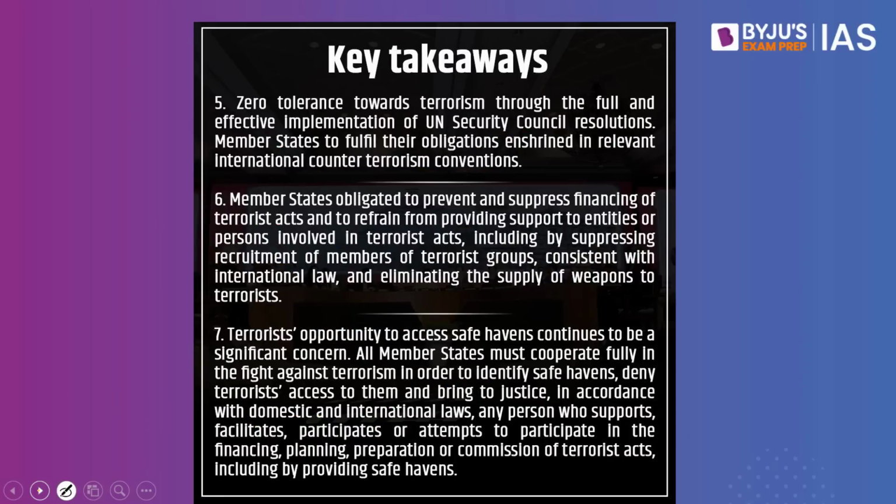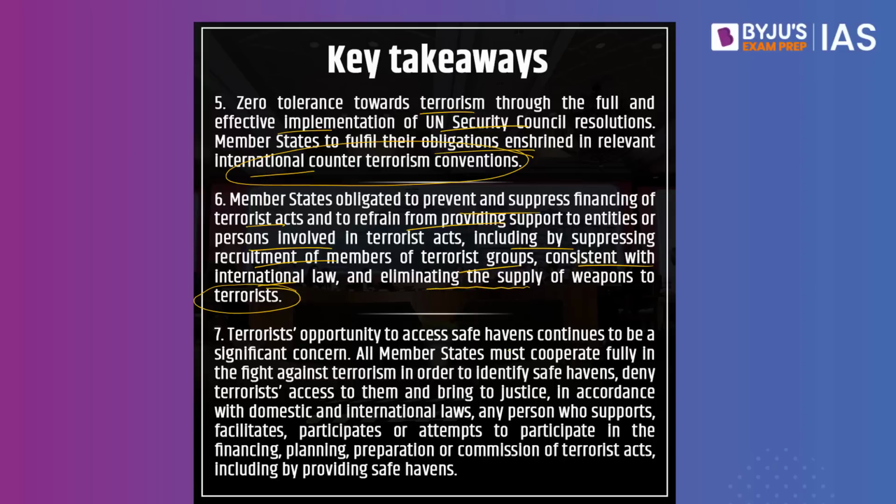The fifth says zero tolerance towards terrorism through the full and effective implementation of UN Security Council resolutions. Member states must fulfill their obligations enshrined in relevant international counter-terrorism conventions. So there are some conventions, there are some rules and regulations that have been put up in international law. All the countries which are part of it will have to follow and abide by the international rules and regulations. Member states are obligated to prevent and suppress the financing of terrorist acts and to refrain from providing support to entities and persons involved in terrorist activities, including by suppressing recruitment of members of terrorist groups consistent with international law and eliminating the supply of weapons to the terrorists.